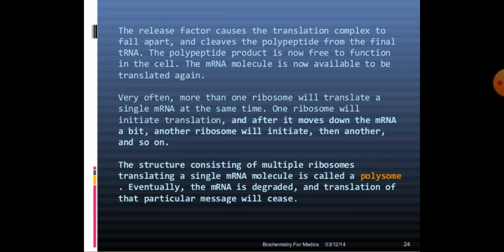translated again. Very often, more than one ribosome will translate a single mRNA at the same time. One ribosome will initiate translation, and after it moves down the mRNA a bit, another ribosome will initiate, then another, and so on. The structure consisting of multiple ribosomes translating on a single mRNA molecule is called a polysome. Eventually, the mRNA is degraded and translation of that particular message will cease.